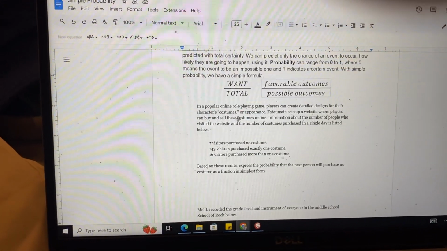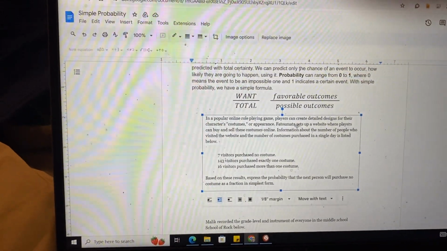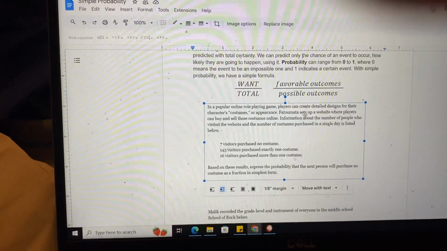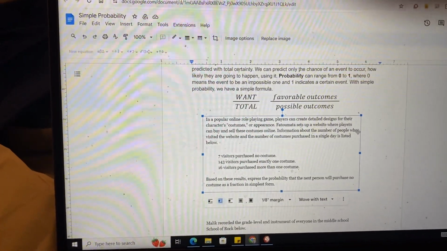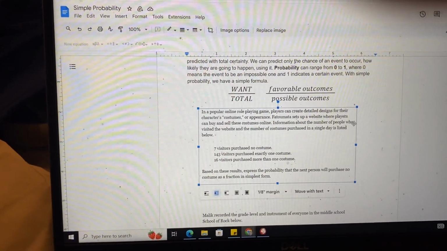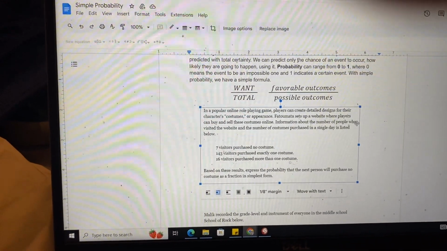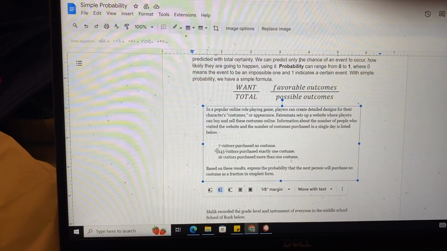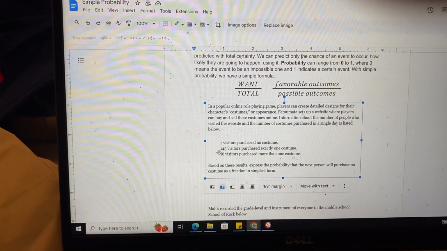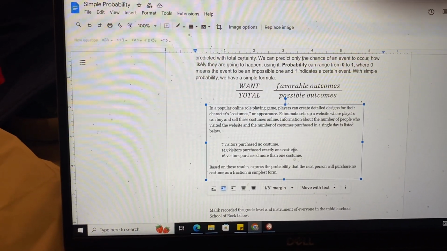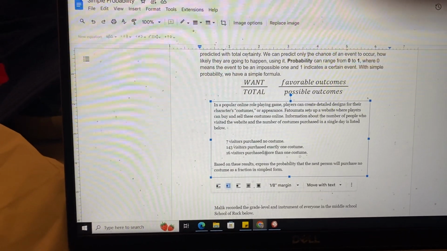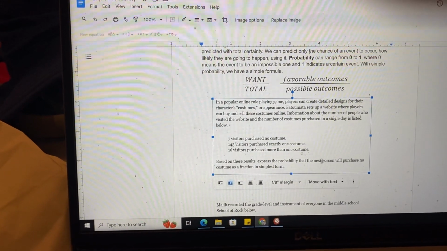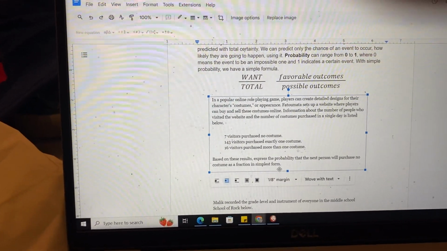This one says, in a popular online role-playing game, players can create detailed designs for their characters' costumes. Fatumata sets up a website where players can buy and sell these costumes online. Information about the number of people who visited the website and the number of costumes purchased in a single day is listed. 7 people didn't buy any, 143 people bought exactly one, and 16 people bought more than one. Based on these results, express the probability the next person will purchase no costume.